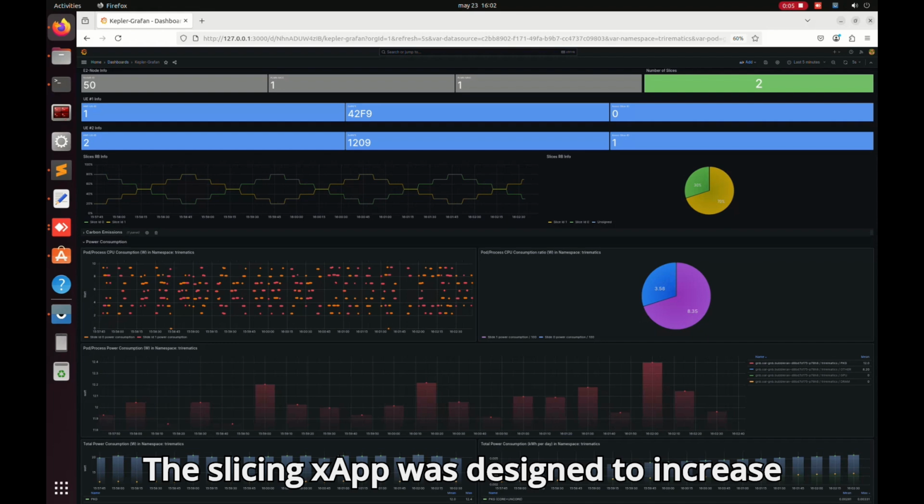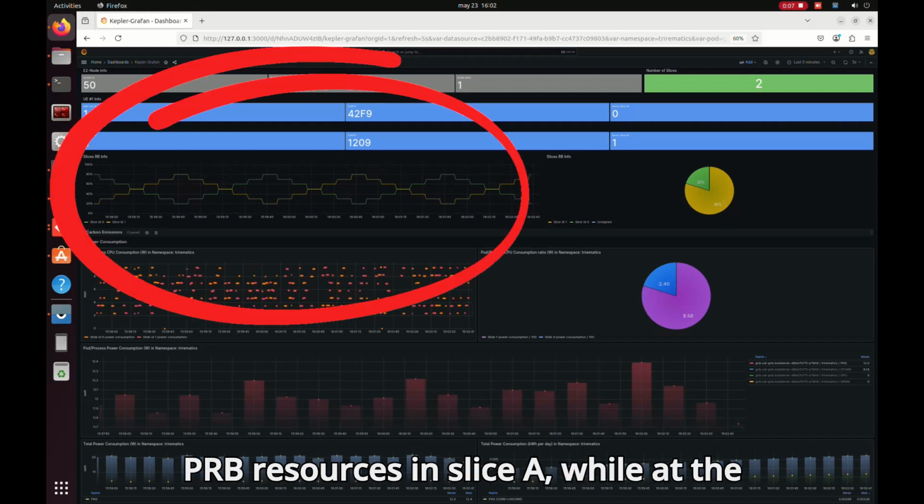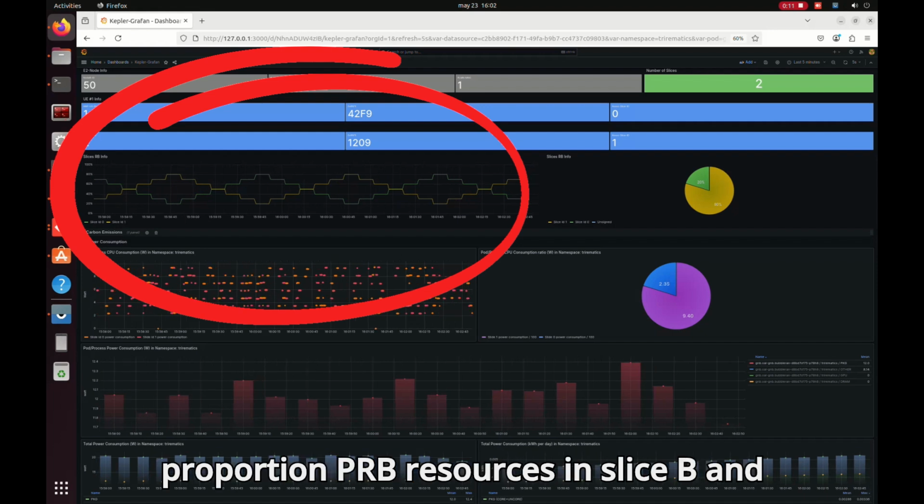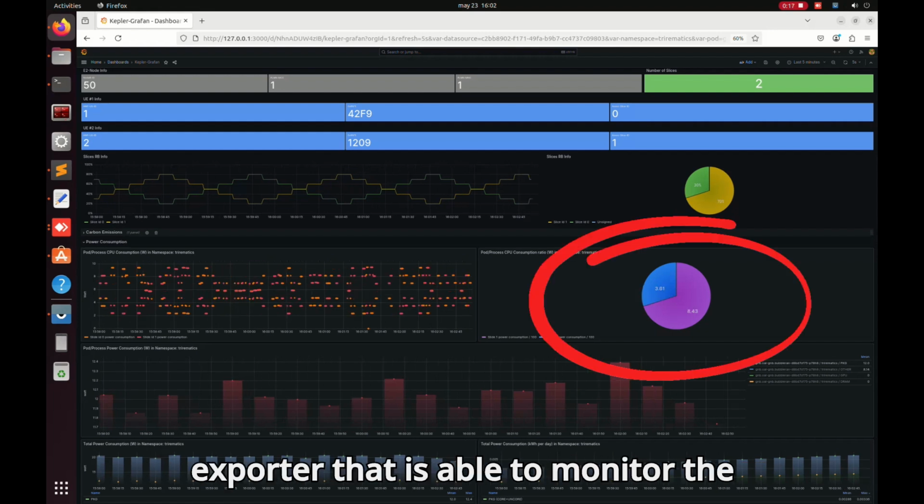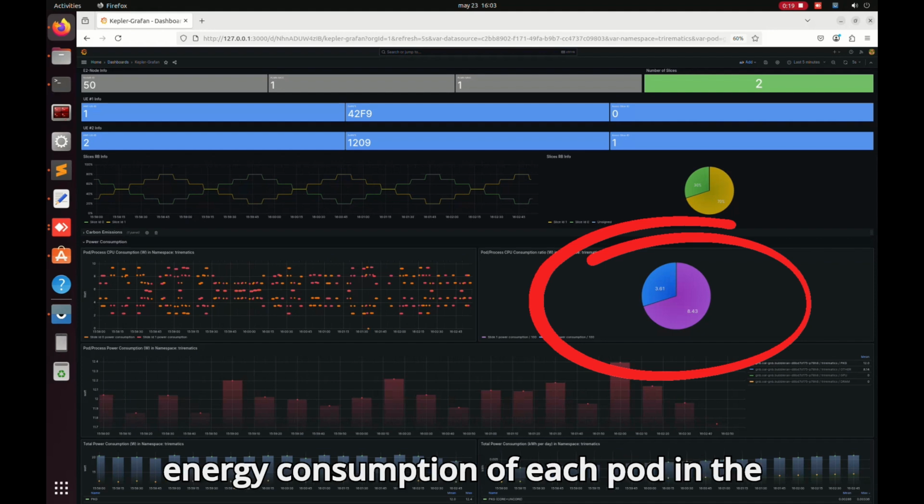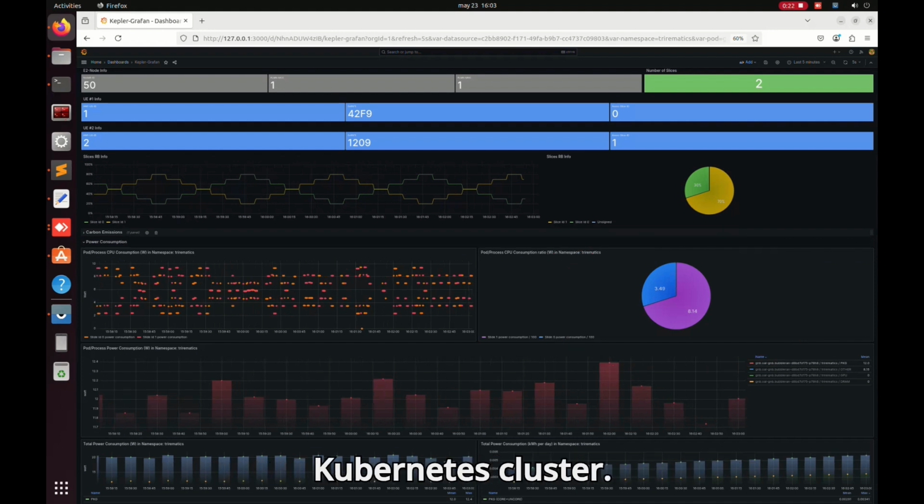The Slicing xApp was designed to increase PRB resources in Slice A, while at the same time decreasing at the same proportion PRB resources in Slice B, and then vice versa. The energy footprint per slice is visualized through a Kepler exporter that is able to monitor the energy consumption of each pod in the Kubernetes cluster.